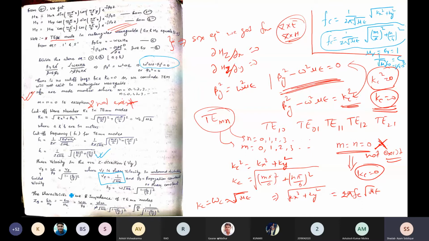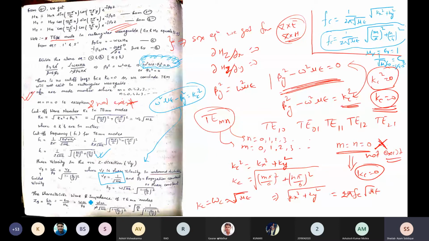Now, if you take this, sorry, this is not taken from here, this is for non-TEM. If you take the Kc value, omega square mu epsilon minus beta g square is equal to Kc square, and from that equation we have got this value of beta g. This is the case indicated for the rectangular waveguide, with TEM not existing. So forget this point here, but keep in mind that TEM mode does not exist in a rectangular waveguide.